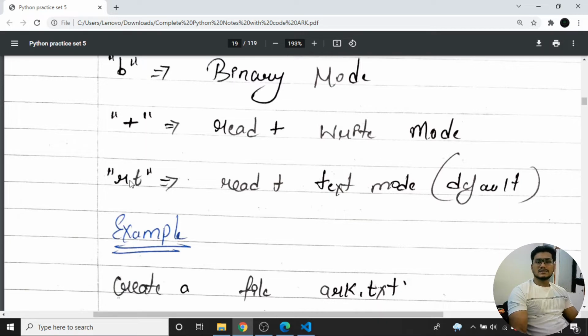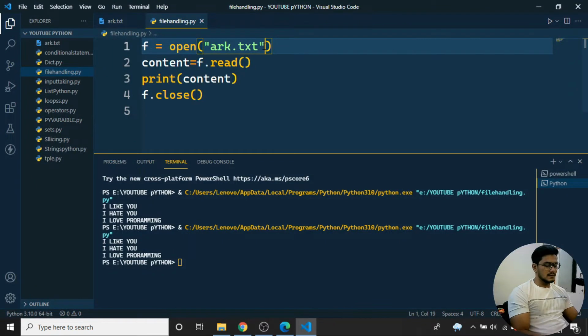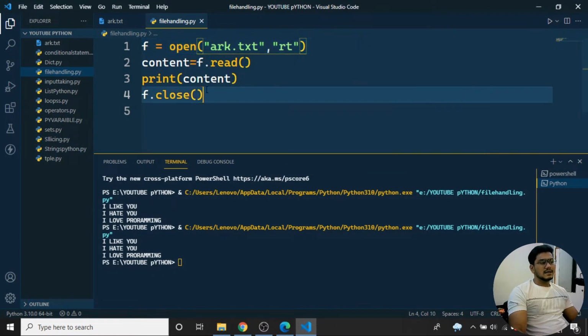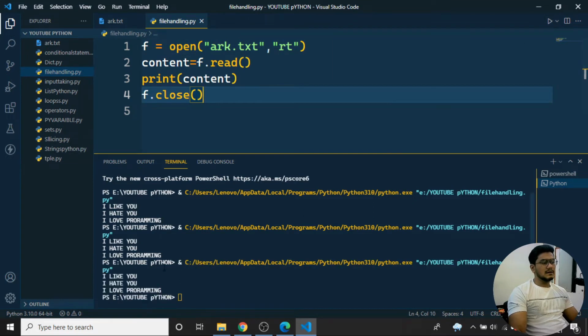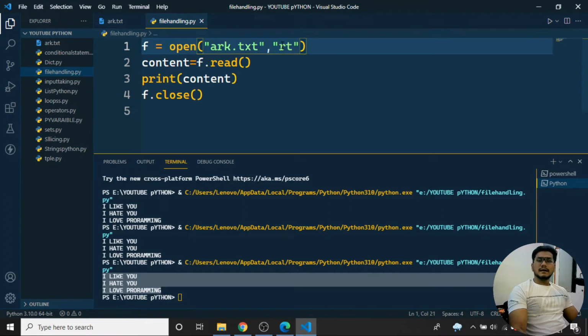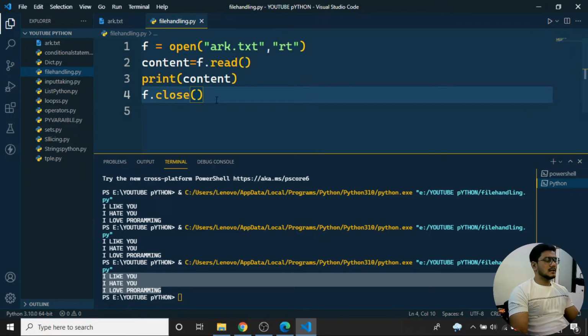So what is the default mode here? Read plus text. That means I can read the file. Here I have not mentioned anything, I have not put the comma, and I have not set rt. By default, even if I write rt as the second parameter, you can see the output I am getting: I like you, I hate you, I love programming. That means it is read plus text mode. If you're not providing any parameter, it takes read plus text mode by default. So this is all about the read plus text mode.